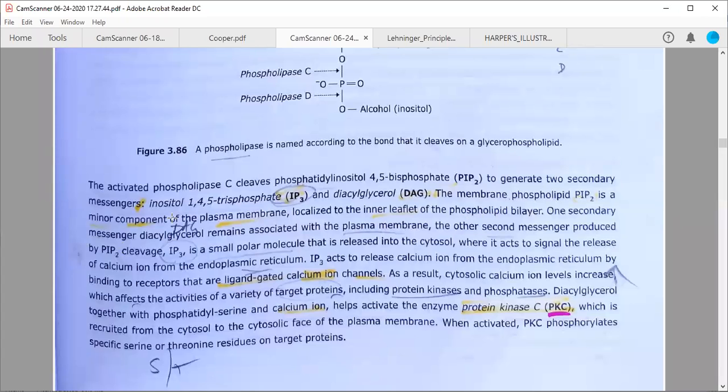One secondary messenger that is called diacylglycerol, DAG, remains associated with the plasma membrane, whereas the second is produced from this particular cleavage of PIP2 that is called IP3, that is inositol 1,4,5 triphosphate. So it's a small polar molecule, and this polar molecule can be released into the cytosol. It will move to the endoplasmic reticulum and act as a signal to release the calcium ions from the endoplasmic reticulum stores, because we know calcium ions are stored inside the endoplasmic reticulum.